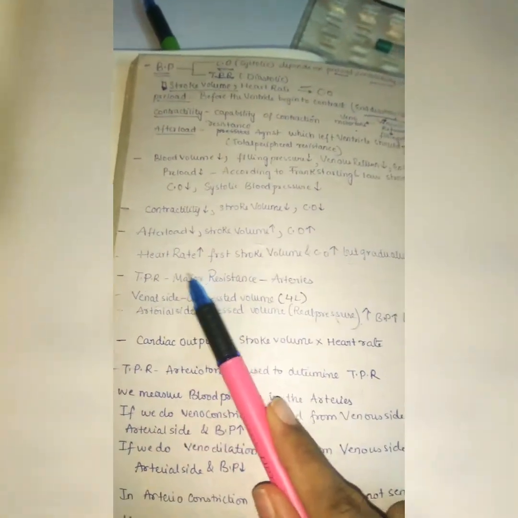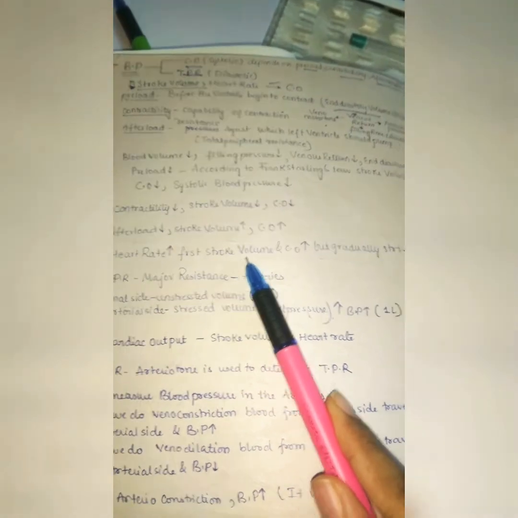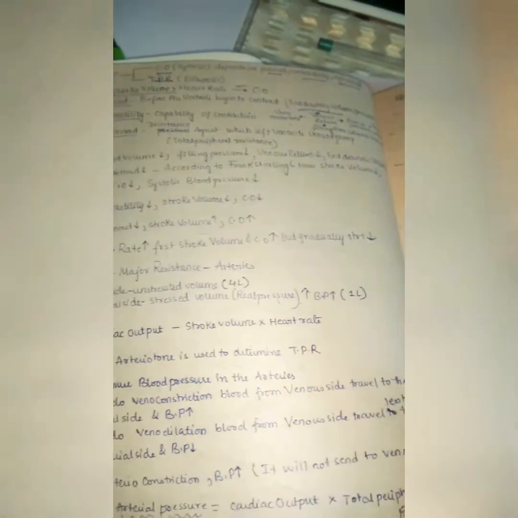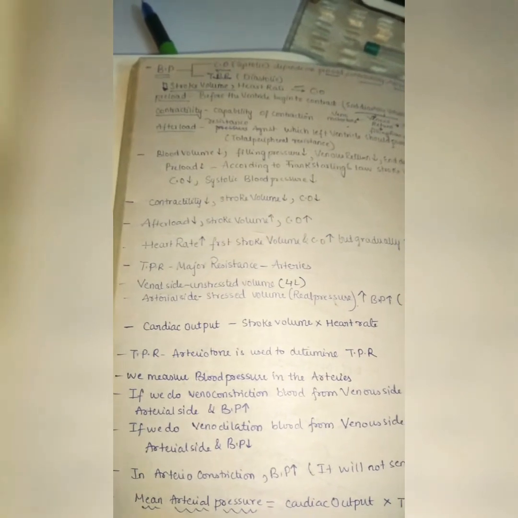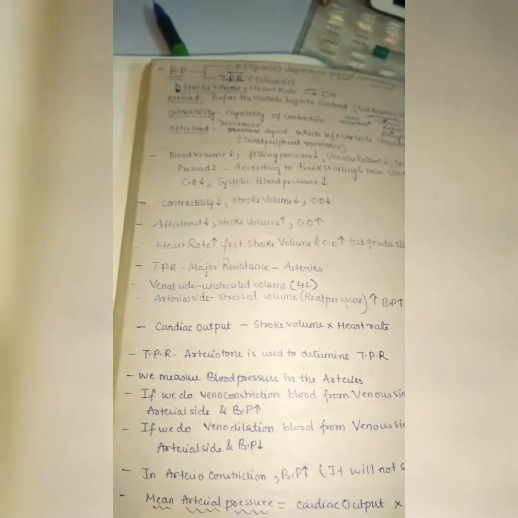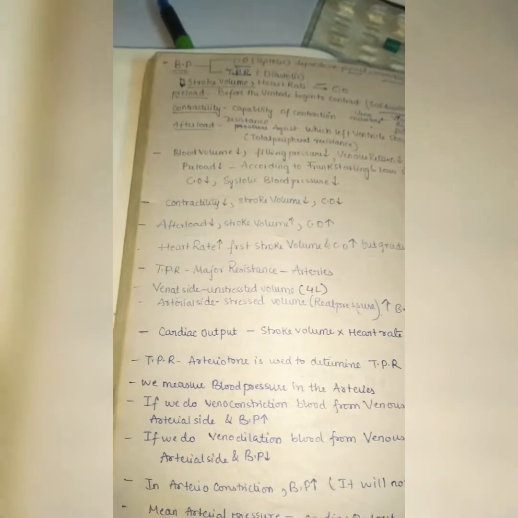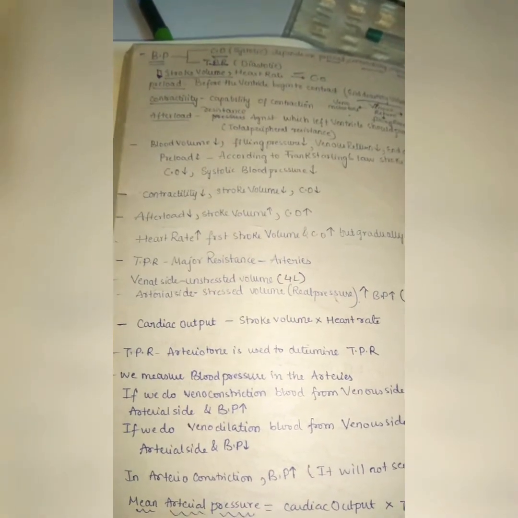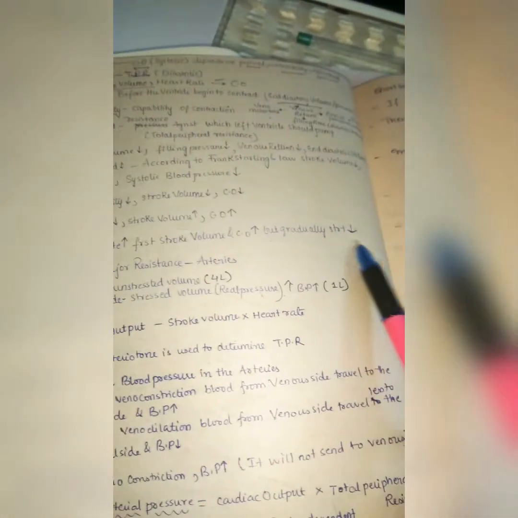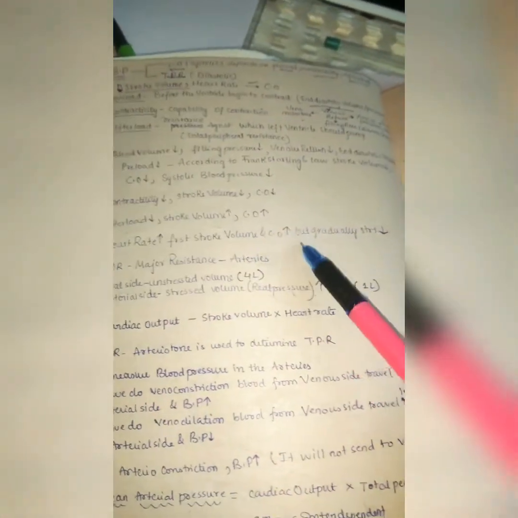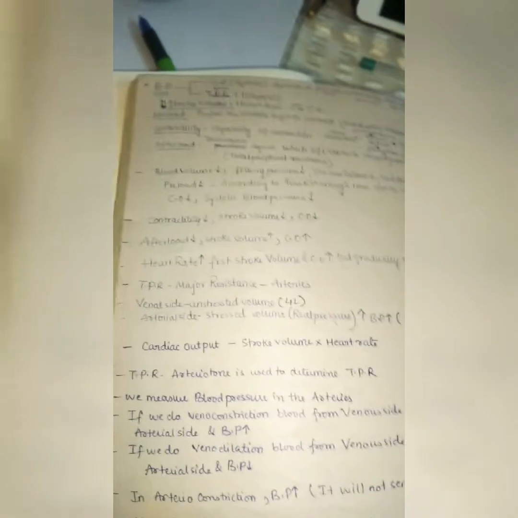And if heart rate is high, first the stroke volume increases and cardiac output also increases. But gradually, because the heart rate is increased, in severe tachycardia patients we can see that because of the higher heart rate, their ventricular filling pressure and venous filling pressure are decreased, so venous return is decreased, and finally it may lead to a decrease in cardiac output later. But at the beginning, cardiac output increases because they are directly proportional, right?